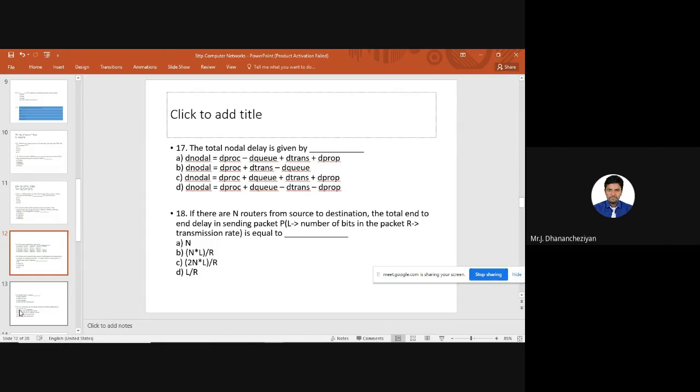If you want to calculate end-to-end delay, say I have a node A present in the US and node B, a computer present in India. There are n routers. Let us assume there are 10 routers between node A and node B, the packet size is 32 bits, and the transmission rate is 10 Mbps. Now we have an equation to directly calculate the end-to-end delay. It can be 10 routers into L, that is 32, divided by 10 Mbps. This is the standard formula we follow for this question. So for the 18th question, our option will be B, n into L divided by R. I hope you can understand.